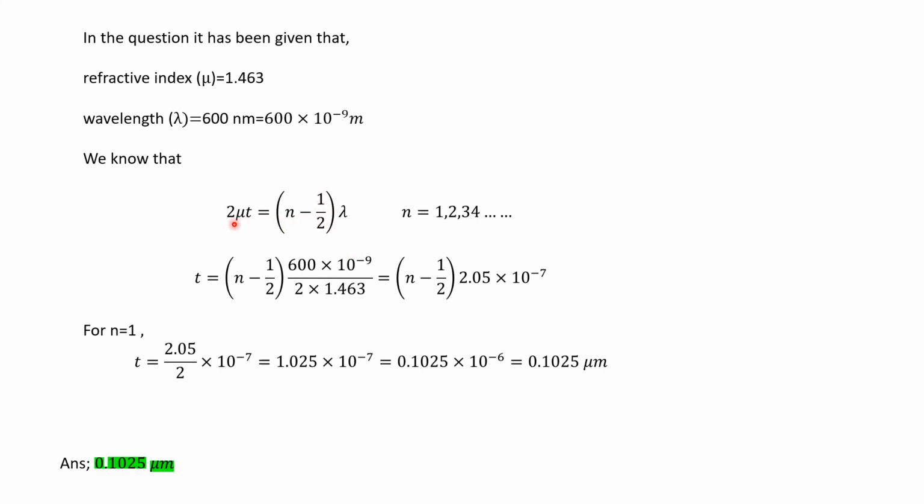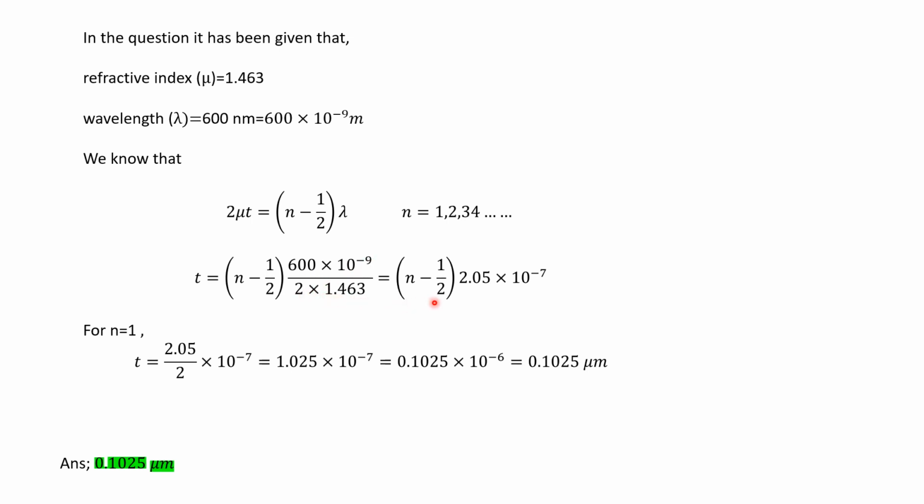Here mu is the refractive index, t is the thickness, n can be 1, 2, 3, 4 and so on, and lambda is the wavelength. So we can find t equal to n minus 1 by 2 into lambda by 2 mu, that is 600 into 10 to the power minus 9 by 2 into 1.463.